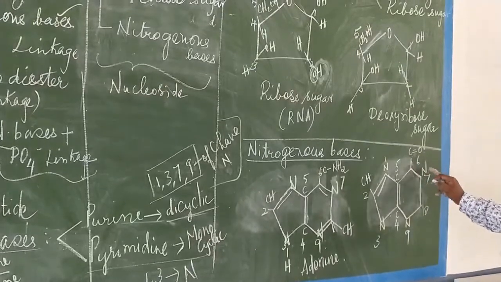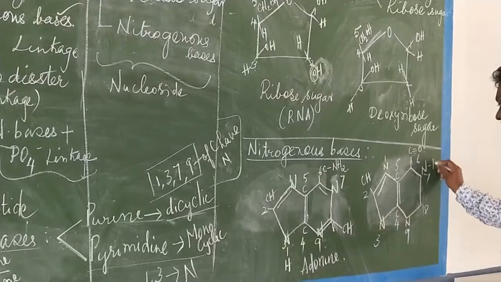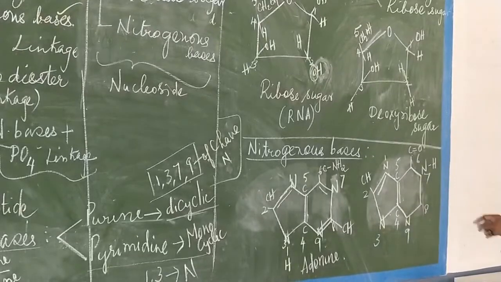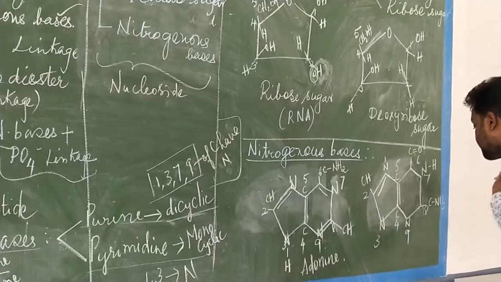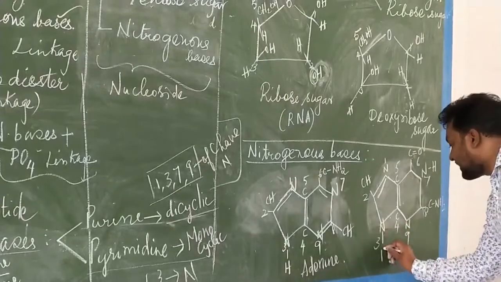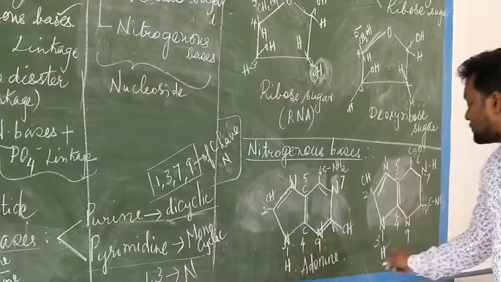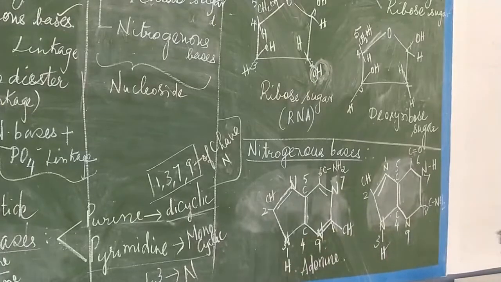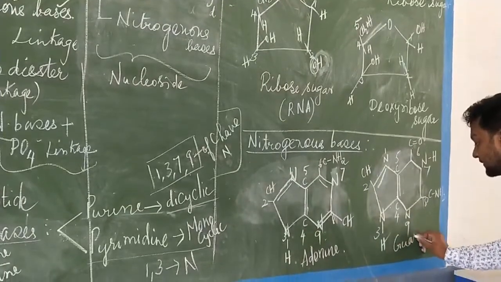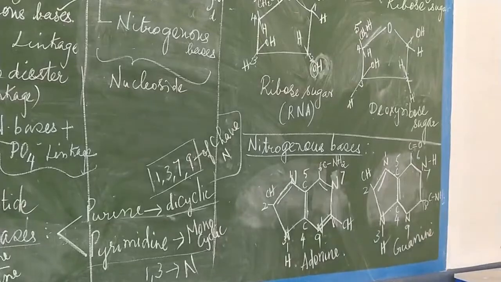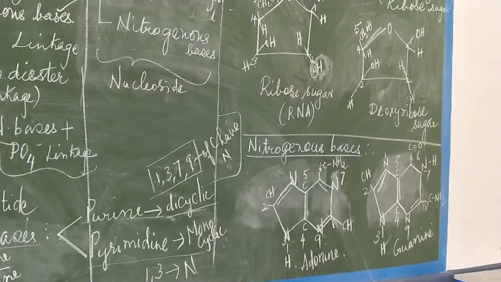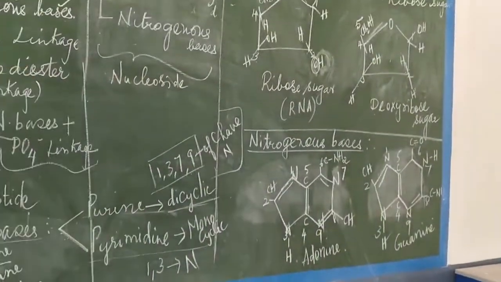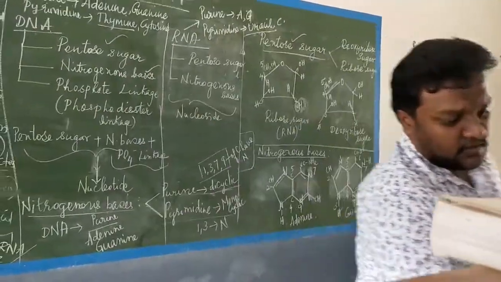Here, N is there. Towards the N, I will have H. Then here I will have C bond NH2. Here I will have H. That's all. As usual, H will be there. This is the ring structure of guanine. Here you can place the ring structure of guanine. Again, I will explain it here. Ring structure of guanine.